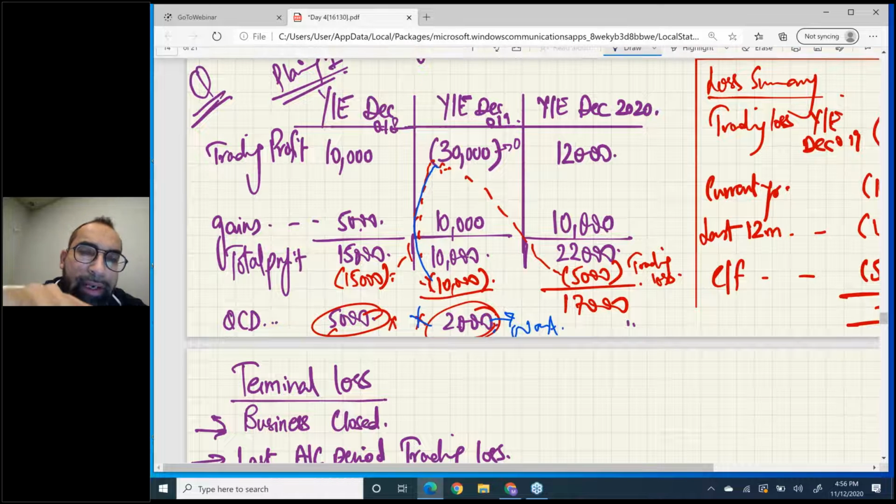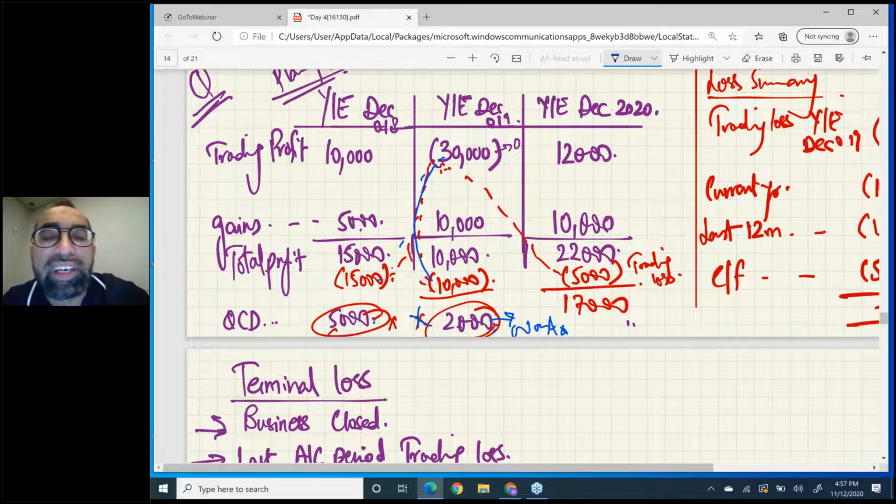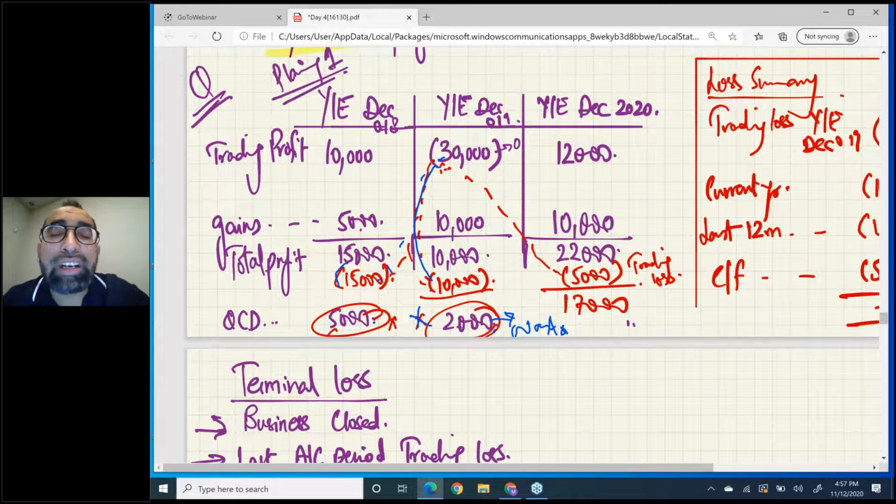Okay, and then you went 12 months back. In 12 months back you already had QCD, but again you have to set off the complete 15,000, because for the current year and last 12 months, no partial claims allowed. That means you have to waste your QCD. You have no option other than wasting your QCD.